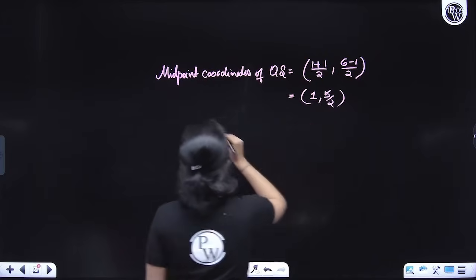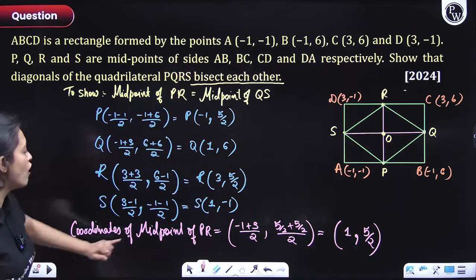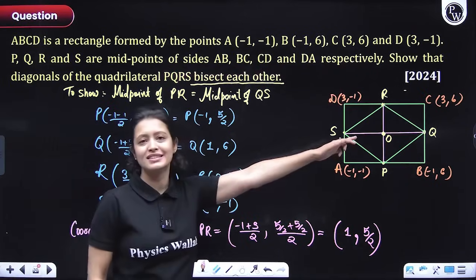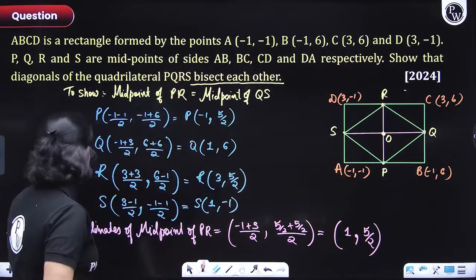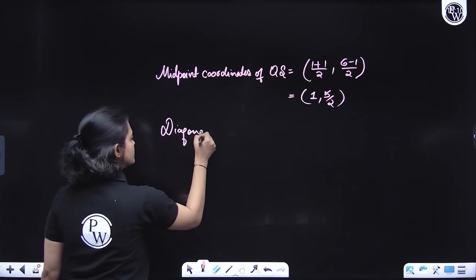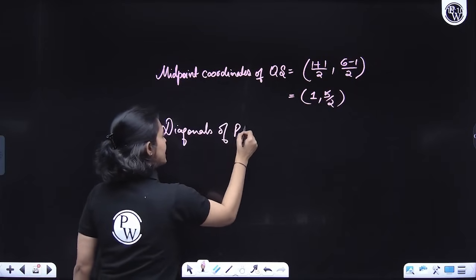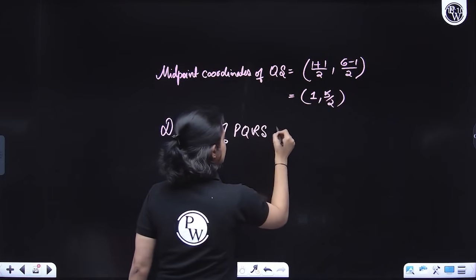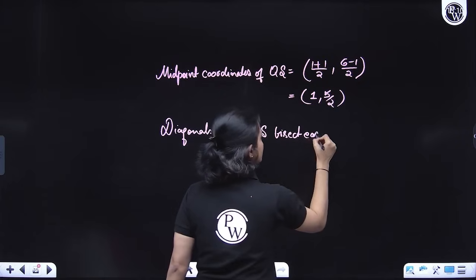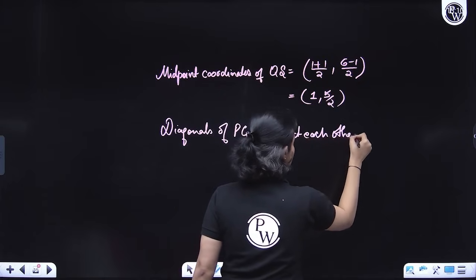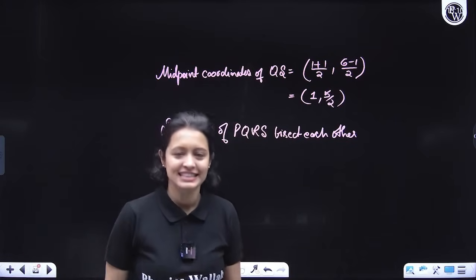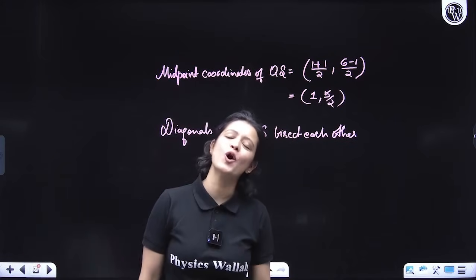So we have proved that the midpoint coordinates of PR is equal to the coordinates of the midpoint of QS. So that means that the diagonals of PQRS bisect each other. Okay, everyone? I hope you understood this. Very simple, very basic. Okay? So with that, let's move on to the next problem.